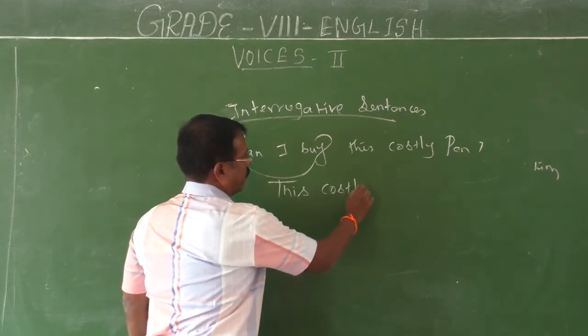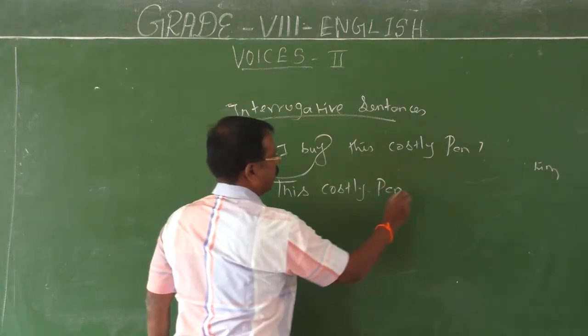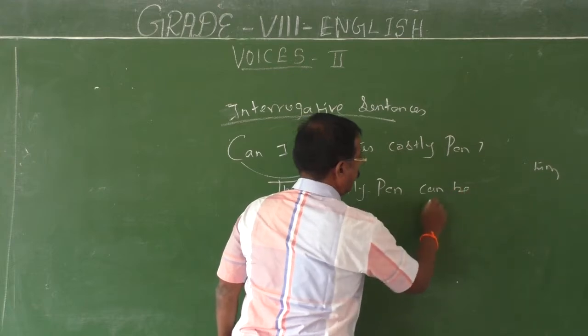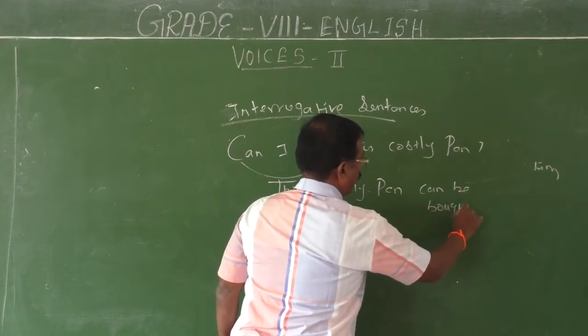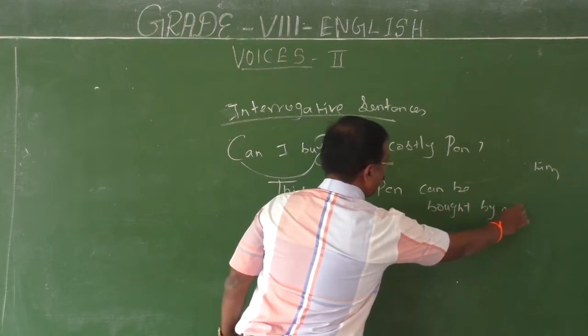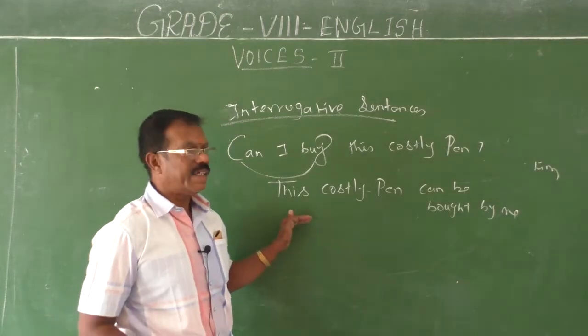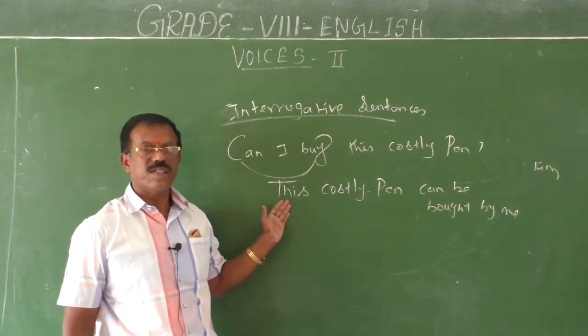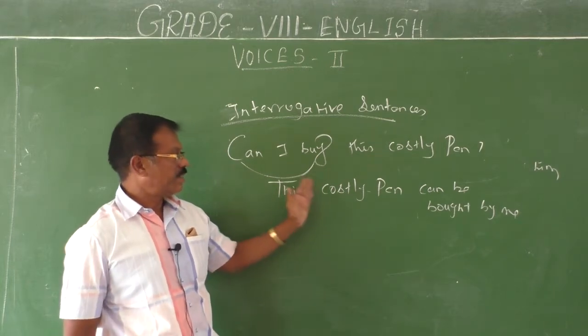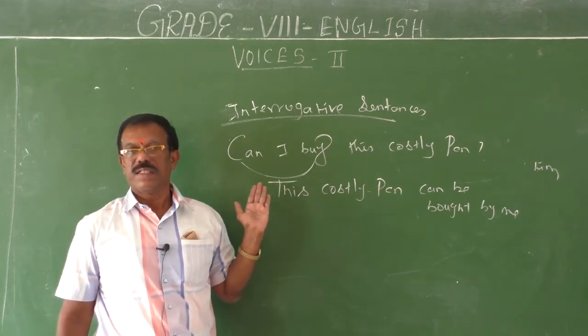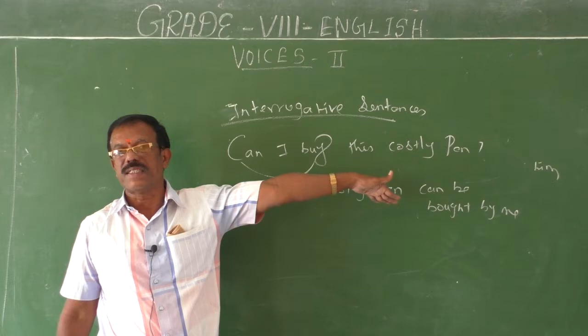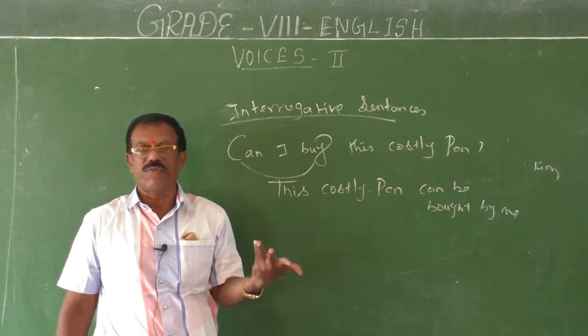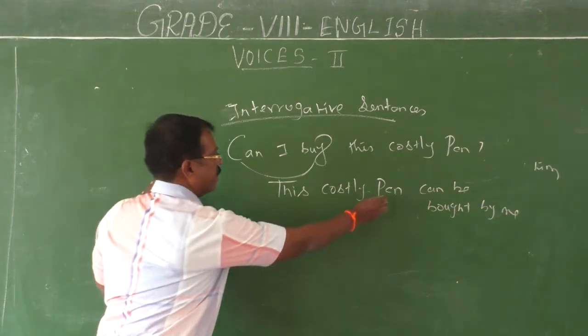This costly pen can be bought by me. So this is a sentence in passive form. Now you have to change the sentence into interrogative form. Just bring the verb first, then it may be followed by the subject. You will get the interrogative or question form. Can.